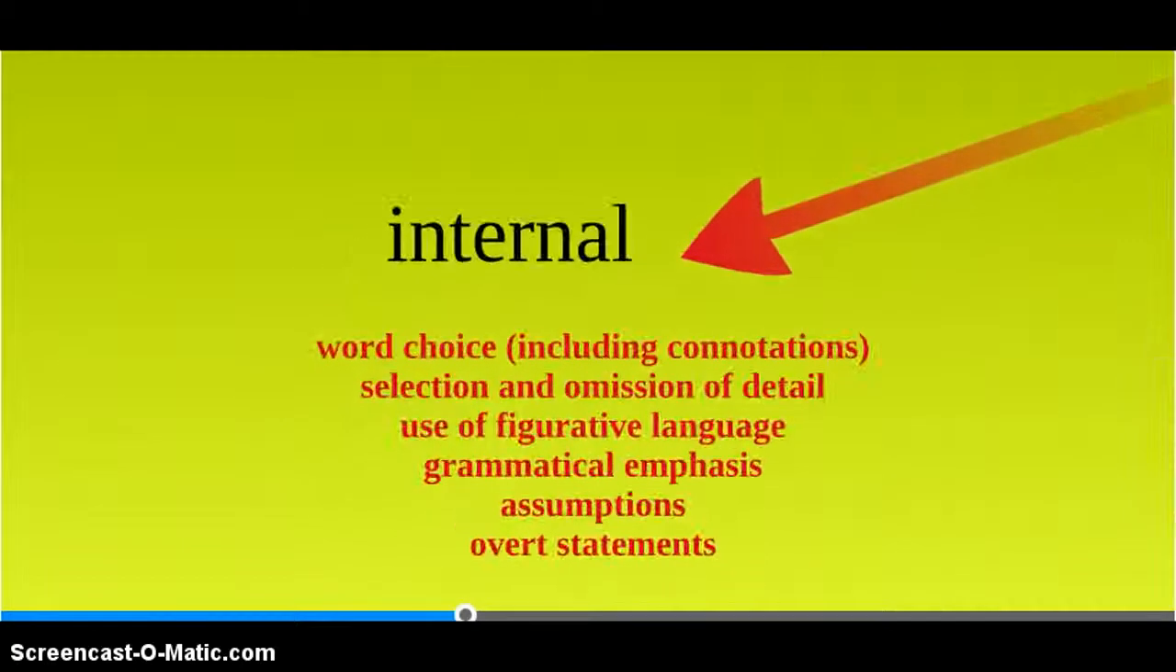These internal factors include word choice, including the connotations of words as well as their direct definitions, the selection and omission of details, the use of figurative language, the use of grammatical emphasis, the assumptions the writer makes and assumes that his readers will share, and overt statements of meaning or intent.